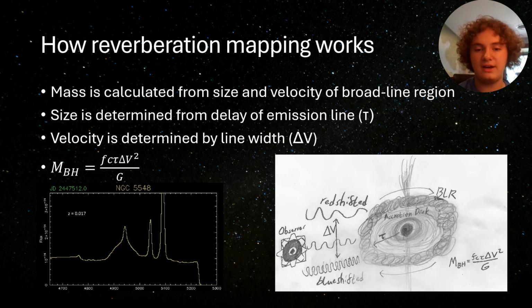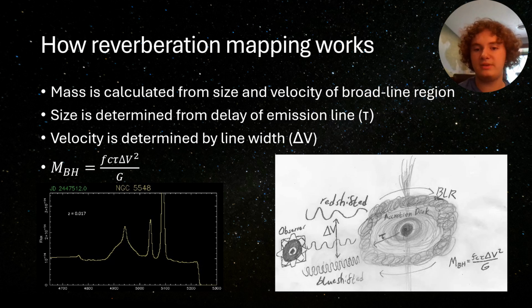And on the right, I have an illustration of mine which shows you what is happening in the quasar as we do reverberation mapping. Whenever the luminosity of the continuum radiation varies, these variations will also occur in the emission lines, but the radiation takes time to travel from the accretion disk to the broadline region, and this will cause the emission line variations to be delayed. The length of this delay, or tau, allows us to infer the radius of the broadline region.